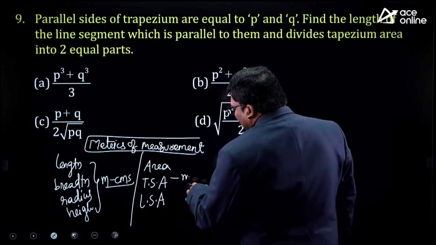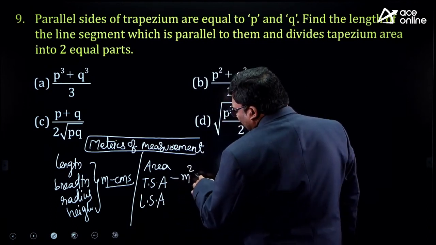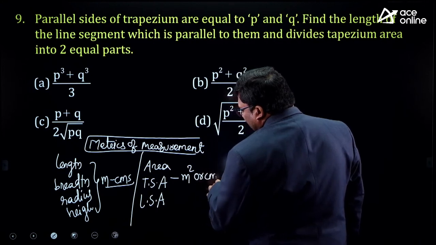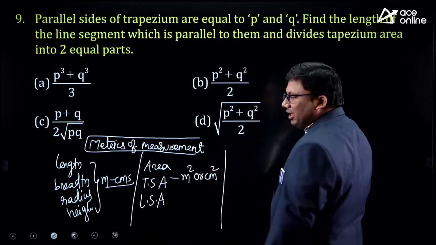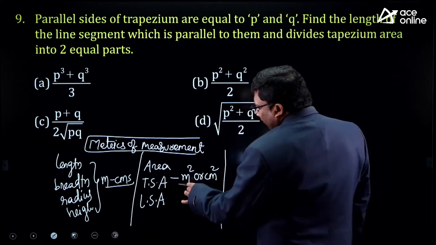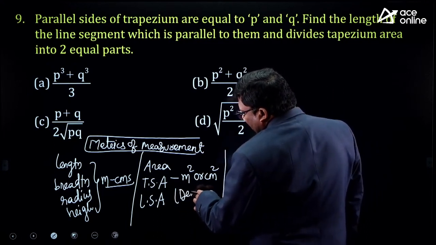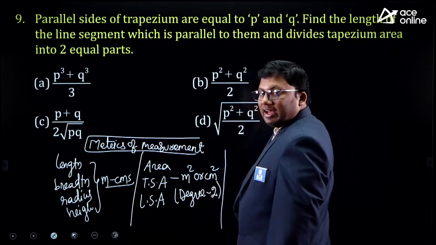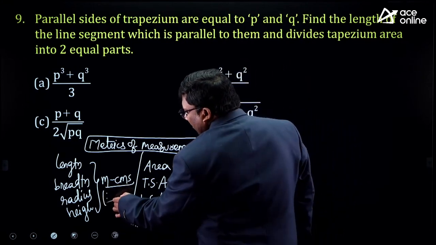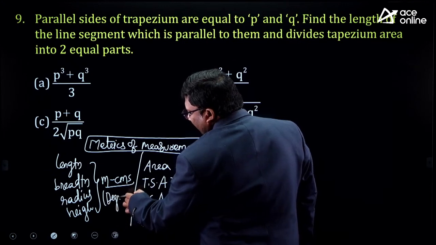For all these, the metric degree will be 2. Meter square or centimeter square or any unit, degree will be 2. If I am finding area related problems, degree will be 2. If I am finding length and breadth related problems, degree will be 1.